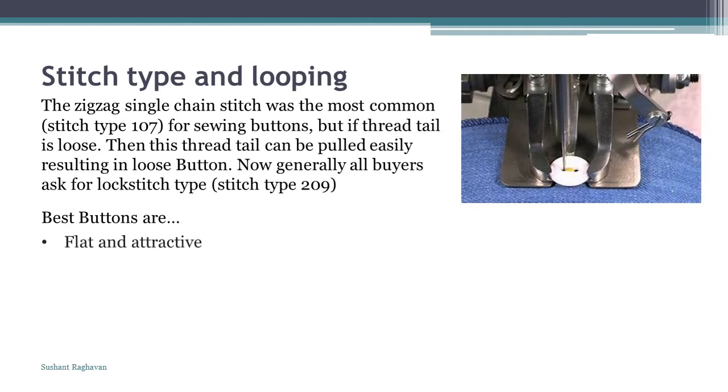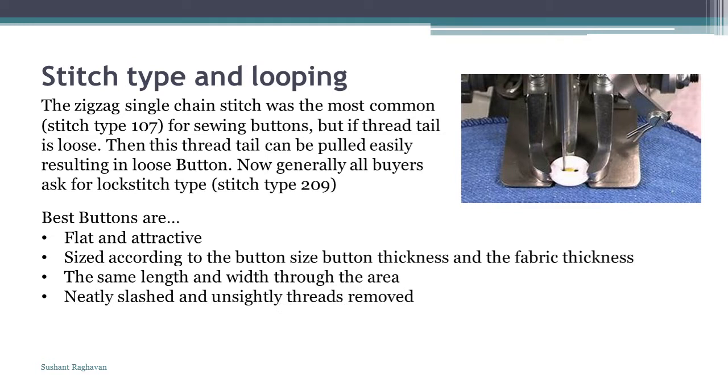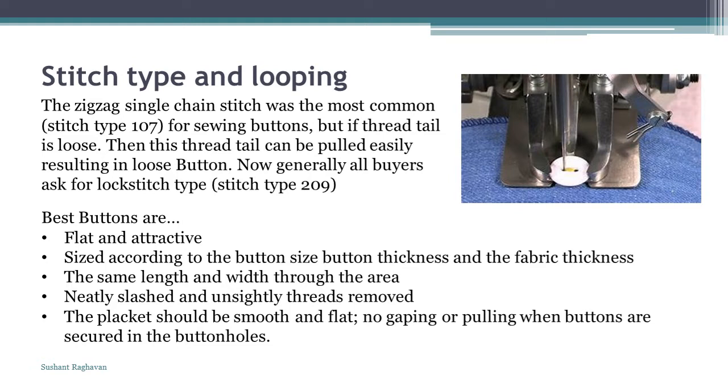Best buttons are flat and attractive, sized according to the button size, button thickness and the fabric thickness. The same length and width throughout the area, neatly stitched and unsightly threads removed. The placket should be smooth and flat, with no gapping or pulling when buttons are secured in the buttonholes.